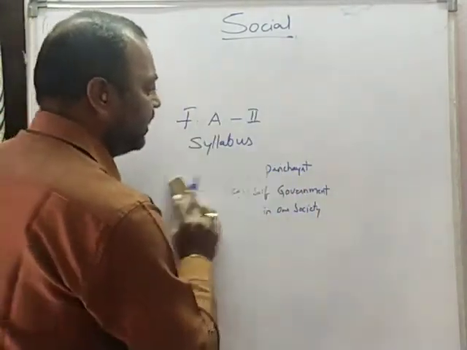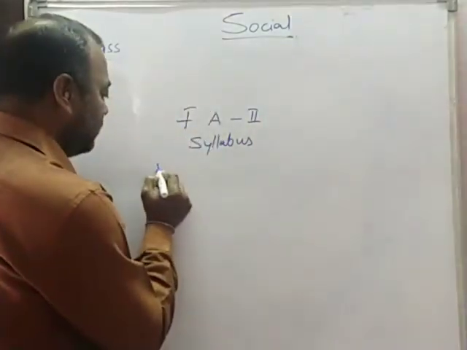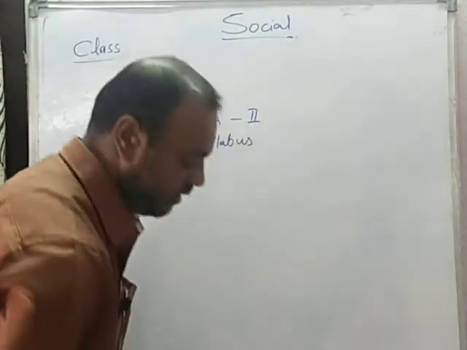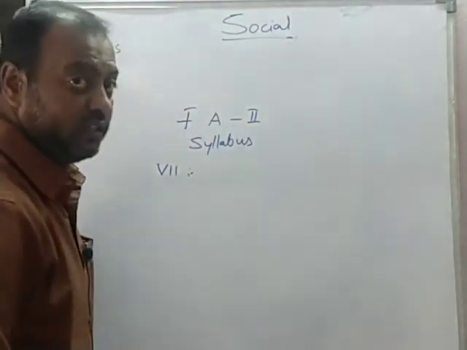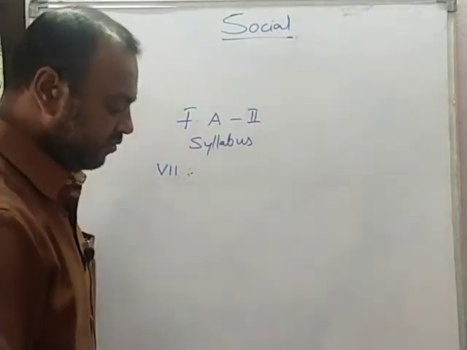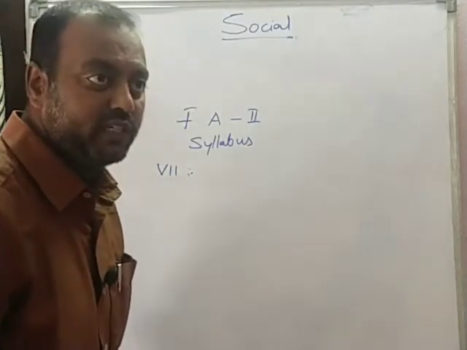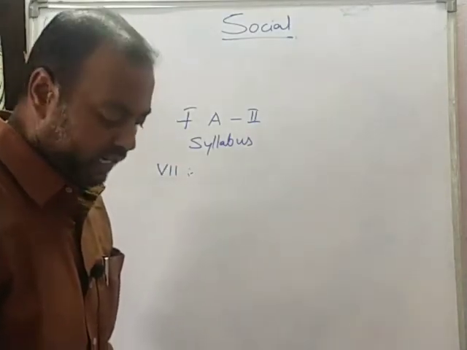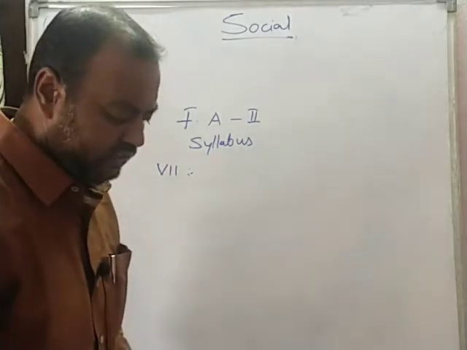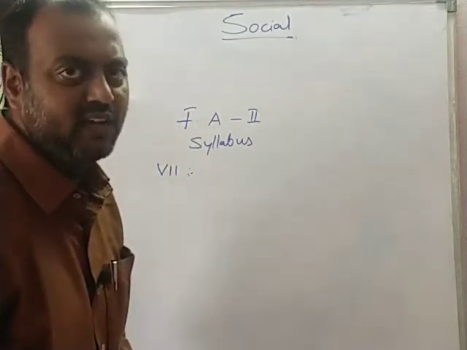Now I'll tell you the syllabus for 7th standard, class 7. As you know, some lessons also have been deleted from class 7. It is ocean and fishing, Europe, Africa, industrial revolution, production in a paper mill, and importance of transport system. And these are the units which have been deleted. Even implementation of laws in the district is also deleted.